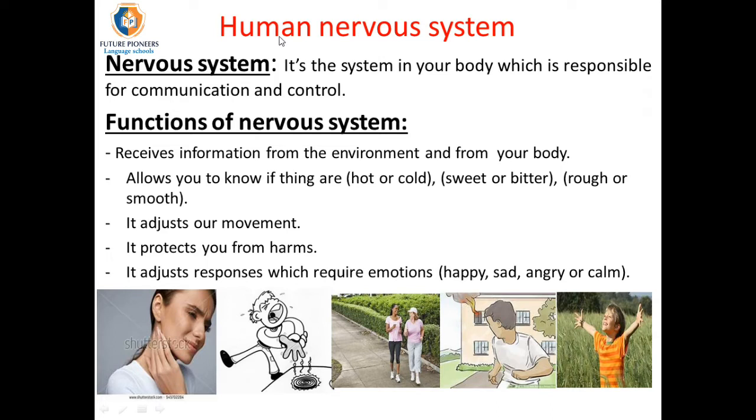Today we are going to talk about the human nervous system. But first, let's remember that any living organism is characterized by some processes, like respiration, digestion, feeding, movement, sensation, and reproduction. Sensation is the function of the nervous system.